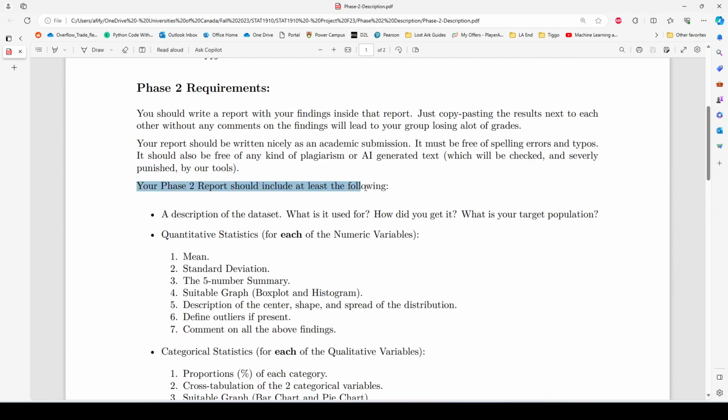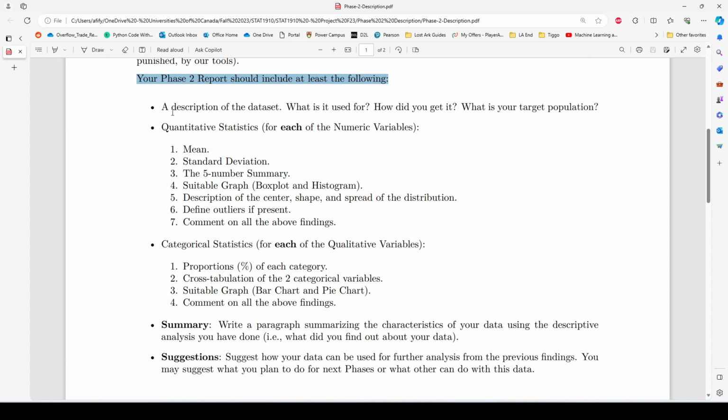So your phase 2 report should include at least the following: a description of the dataset. What is this dataset used for? How did you get it? What is your target population? So you have to describe your dataset. If it's a dataset about cars and their prices and makes, say so. And usually you will find some of this description online on the website that you got your data from.